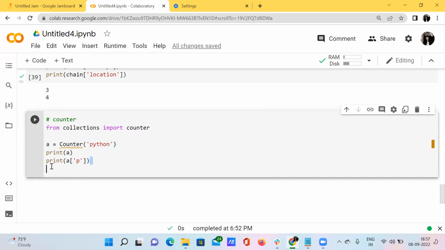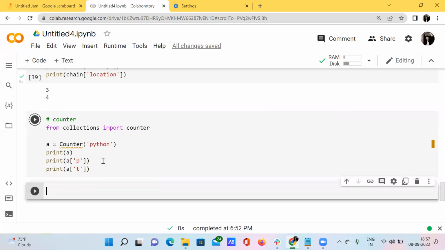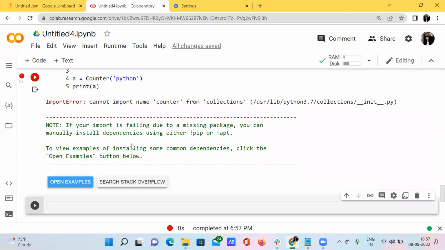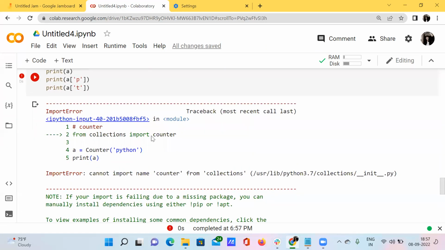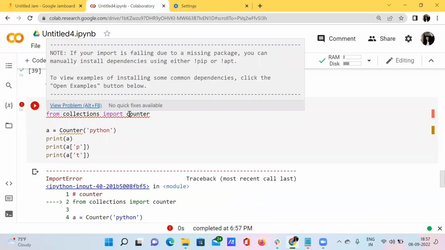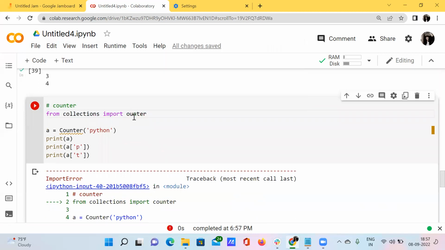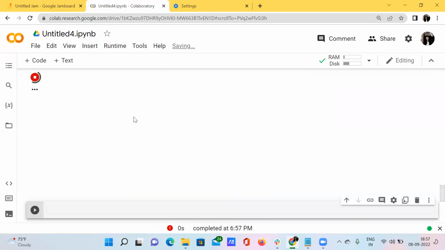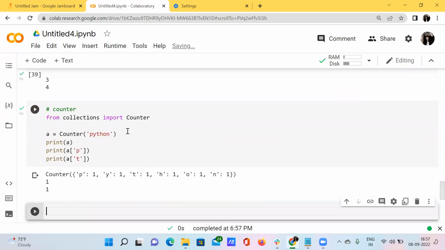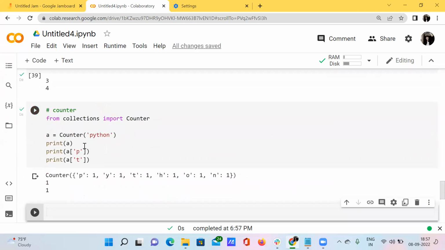And I also want to know how many t's are present inside this string. Cannot import counter. Okay.